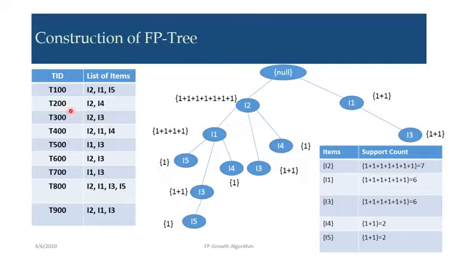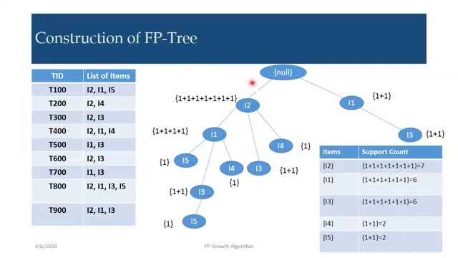Next is T200, I2 and I4. Already I2 is there, so no need to draw it again. I only have to increment the support count value. So 1 plus 1 for I2, then I4 is constructed separately with support count 1.